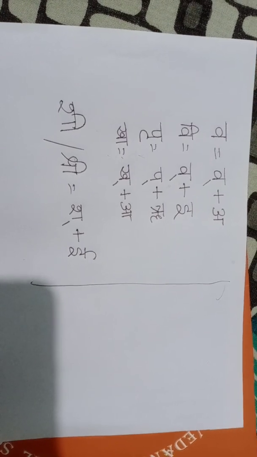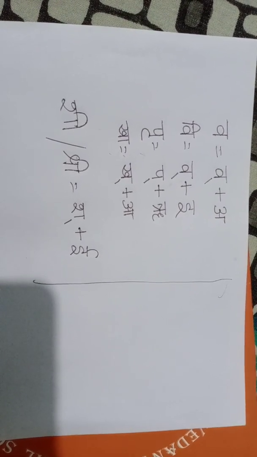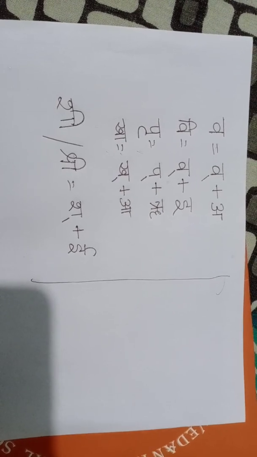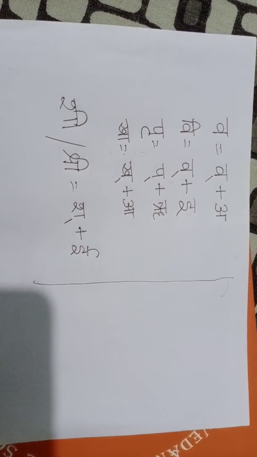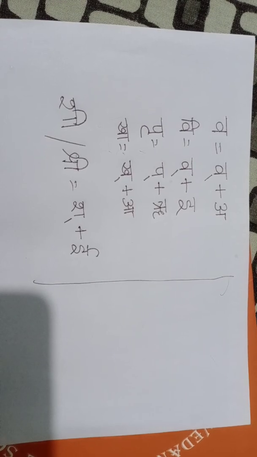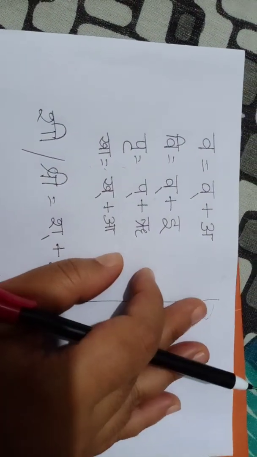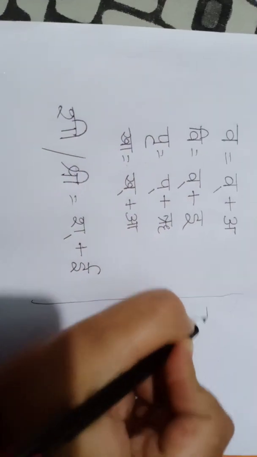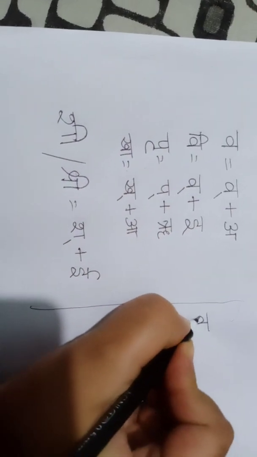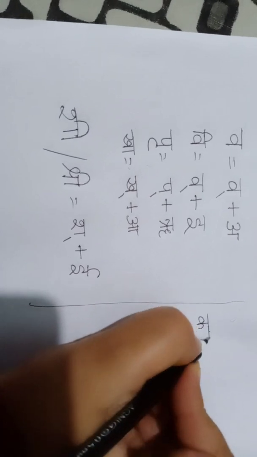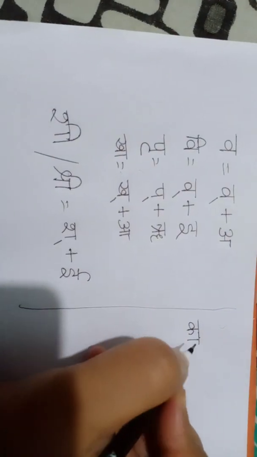If you know what is wrong and what is right, then only in the exam will you do the correct one. You will not touch the wrong one. That's why you have to know what is wrong. I am writing "ko", then maybe the simple one, I am giving the a matra.